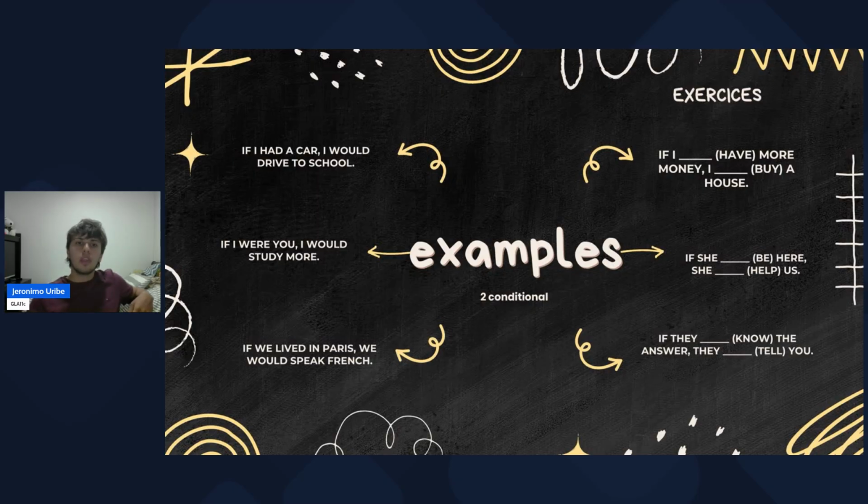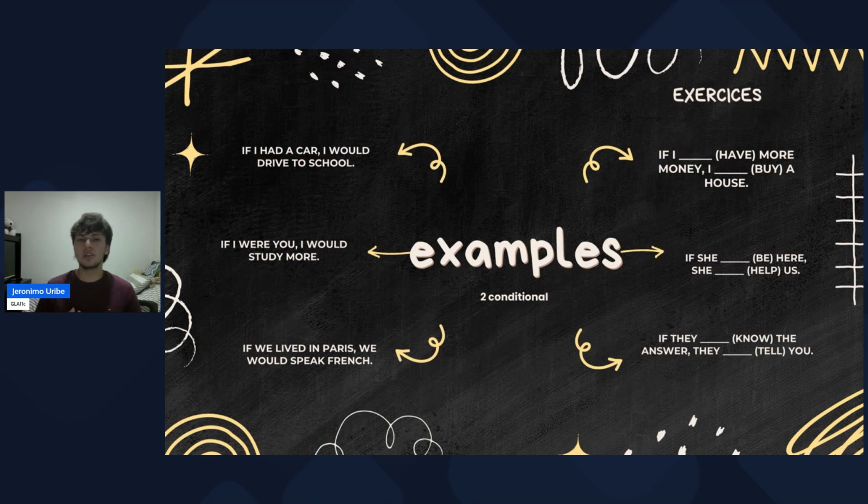Okay, so for the first one: if I had more money, I would buy a house. This is a hypothetical situation, because I prefer to buy my own house than rent a house or live with my parents. The second is, if she were here, she would help us. Yeah, this is a possibility, but it's not 100% that it's going to happen. So it's a possibility and a hypothetical situation.